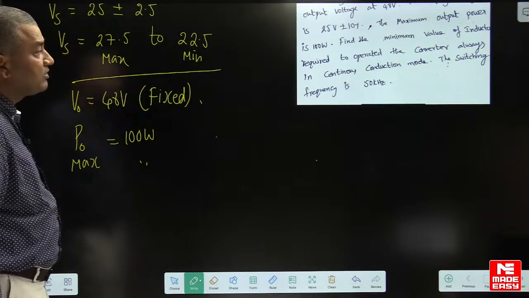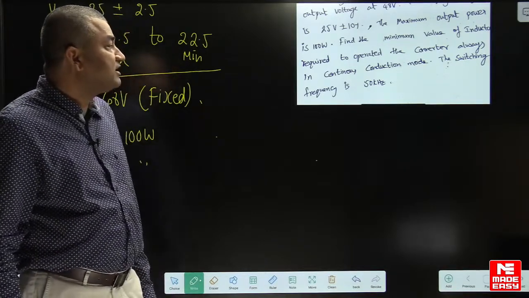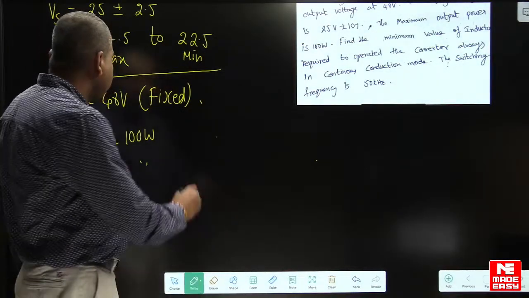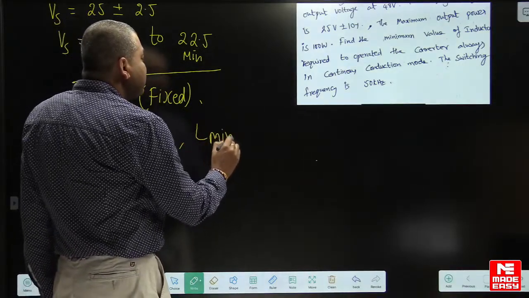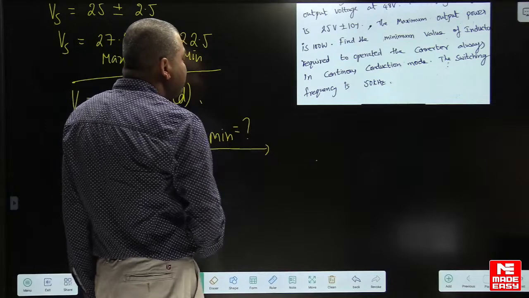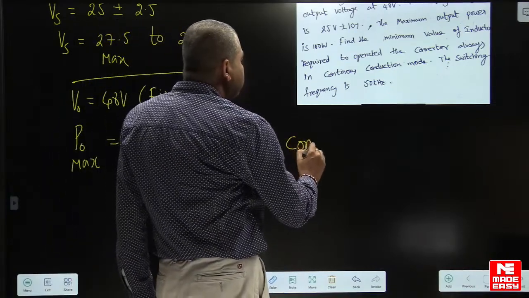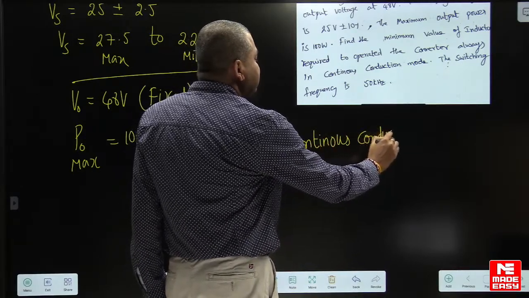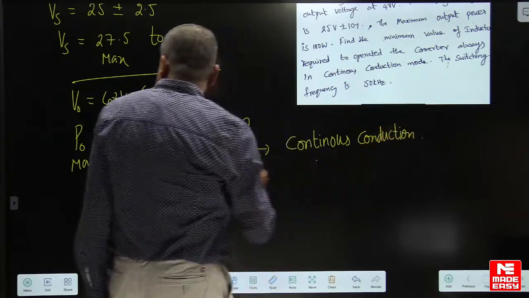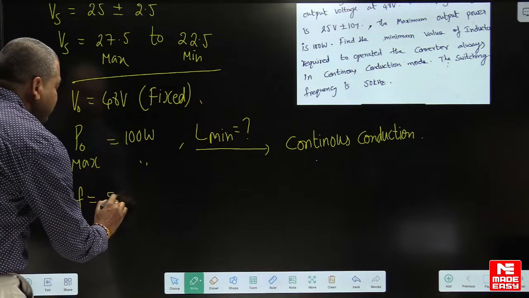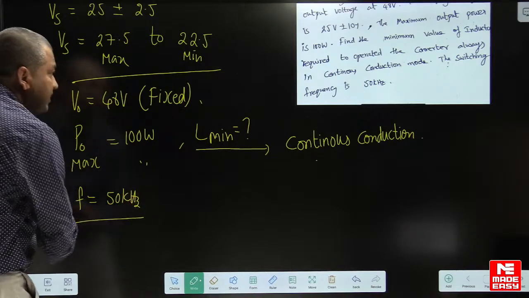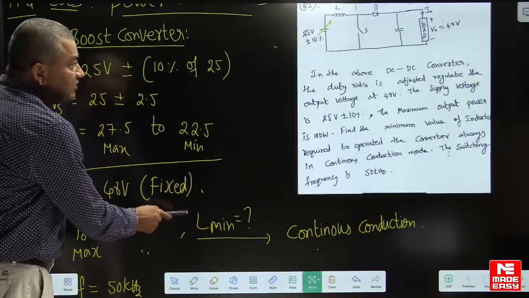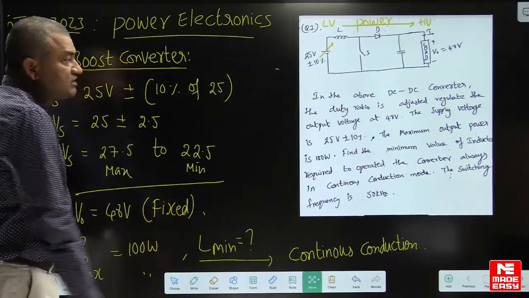Now find out the minimum value of inductance required to operate the converter in continuous conduction mode. So we have to find the minimum inductance required for getting continuous conduction. And finally, the frequency of the switch is 50 kilohertz. Okay. So dear students, this is a very easy question. So just try this question.